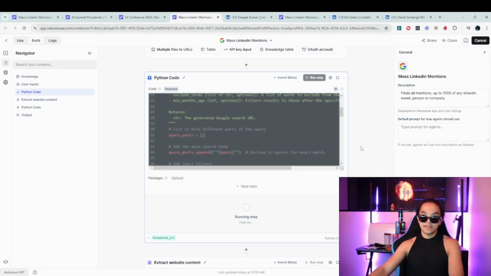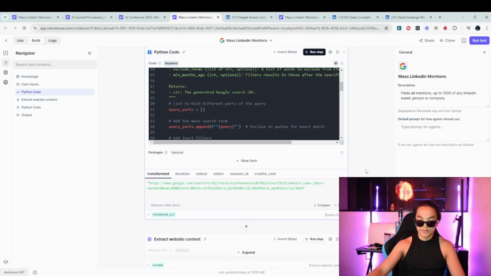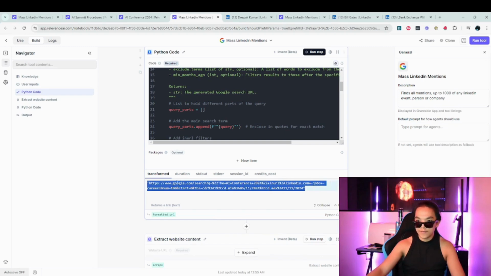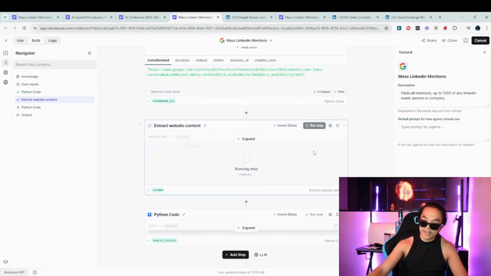So these are the tool steps that make everything work. The process is beautifully simple. This Python code takes all the information from above and turns it into a Google URL that you can actually, if you put this in a search bar, you'd actually search up all the relevant information. And this is exactly what we're doing here with our extract website content step.